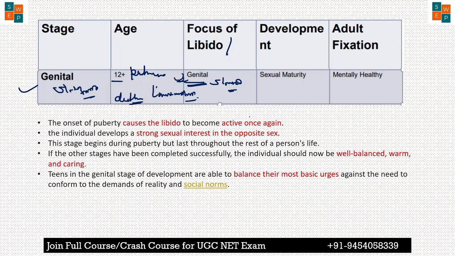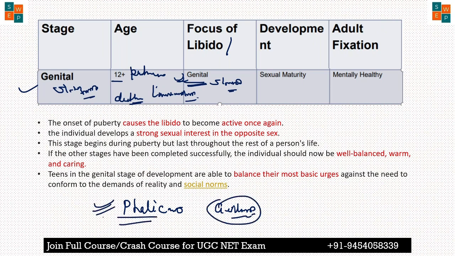And if I say what is the development in this stage, they balance the, like I told you in the phallic stage. The phallic stage basically also focuses on the genitals. Okay, so if the person performs the phallic stage very effectively, the child also performs this genital stage very effectively. That means they make very good relationships with others, with the opposite sex, and they make a balance between life and their desire, their basic sexual urge. They can balance between the social norms and their basic sexual urge.